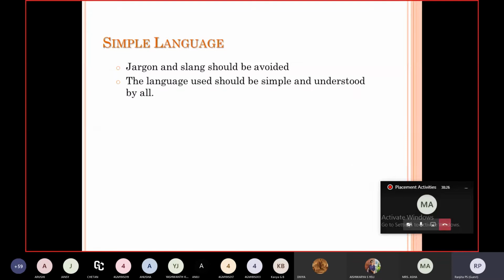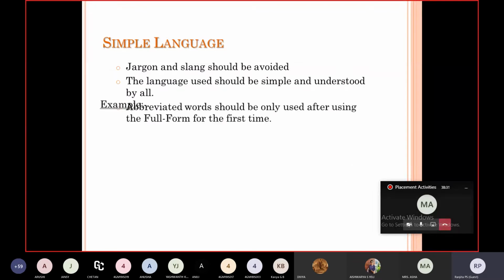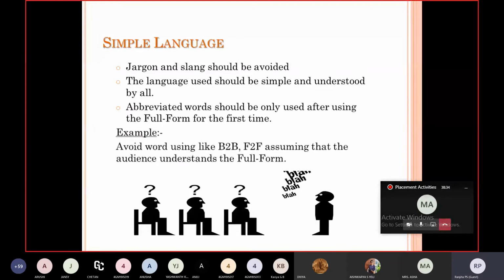Simple language. Jargon and slang should be avoided. The language used should be simple and understood by all. Abbreviated words should be used only after using the full form the first time. Here you can see the example. This person is trying to tell something, but the audience is not able to understand his words.